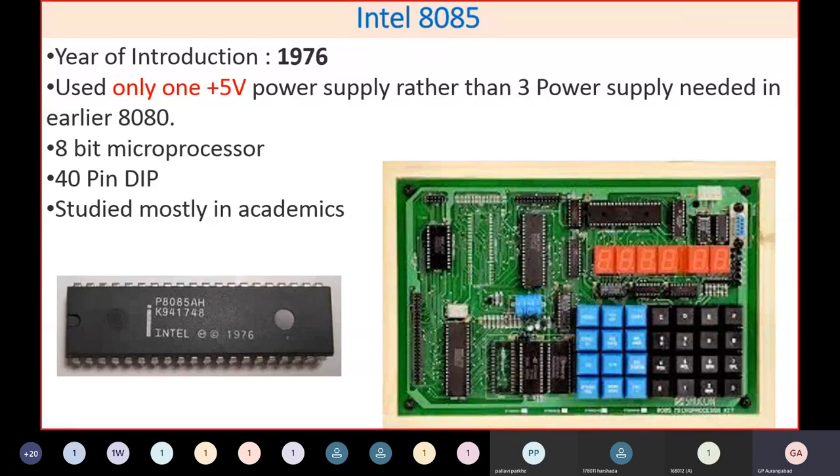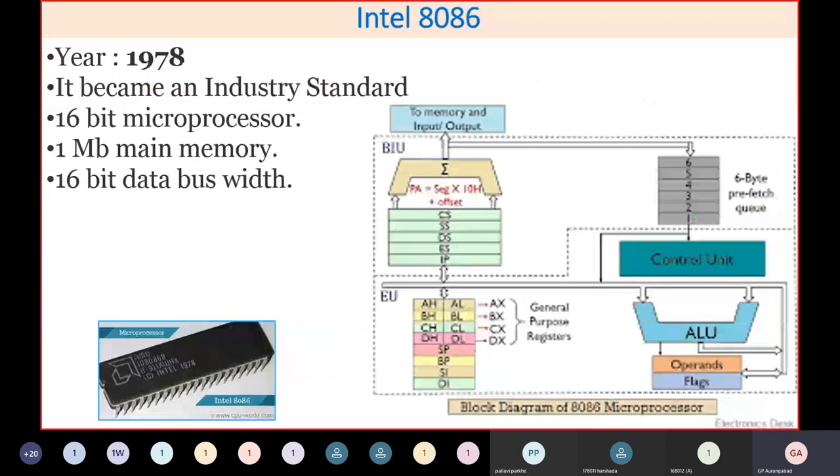After this, the Intel 8086 was the processor which became popular mostly in industry. Even academicians studied the 8086 and the 8085. It was developed 2 years later, somewhere in 1978. As I said, it is the industry standard.